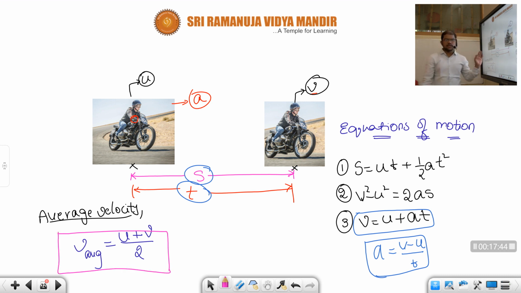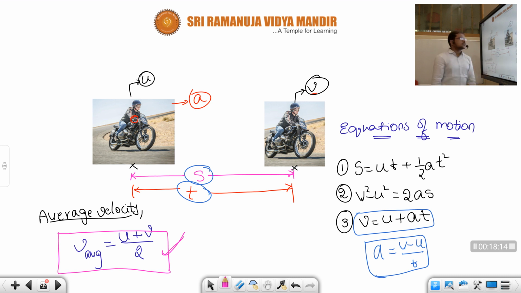Children, this is a very important formula. By using this one and a equal to v minus u by t, we can get all the remaining formulas. Okay, children, that much important. While solving problems, instead of sometimes using the equations of motion, you can directly use this.